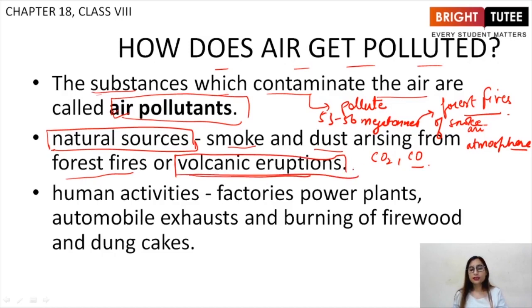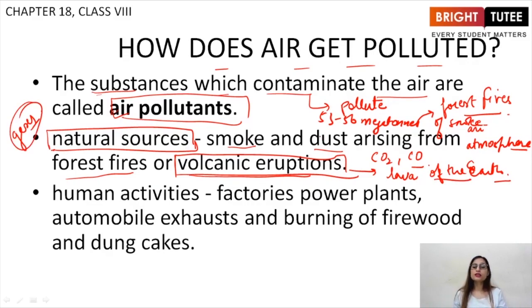Students, when volcanic eruptions take place, lava comes out of the earth, right? There is a lot of lava coming out of earth, and there are a lot of gases being released at that time, right? So these two incidents, such as forest fires, volcanic eruptions, and lightning as well, cause air pollution. Now, these are some processes which occur due to nature. There is nothing that we do to initiate forest fires. There is nothing we can do to initiate volcanic eruptions or lightning. They happen on their own. So, these are natural sources.